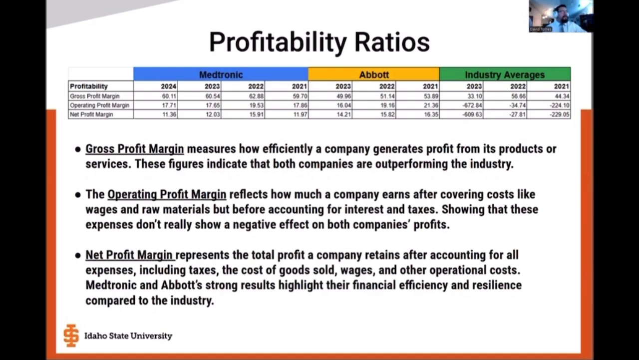So we can see here that Medtronic did really well in comparison to the industry averages. 2023, 60%. 2022, 62%. 2021, almost 60%. On Abbott, we have 50% in 2023, 51% in 2022, and 53% in 2021. And then we have the industry averages of 30% for 2023, 56% for 2022, and 44% for 2021. The only one that really fell a little short is 2022 for Abbott at 51% in comparison to the industry average, but it's not that big of a difference.